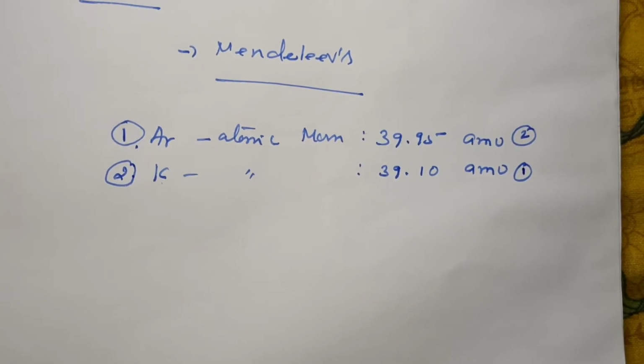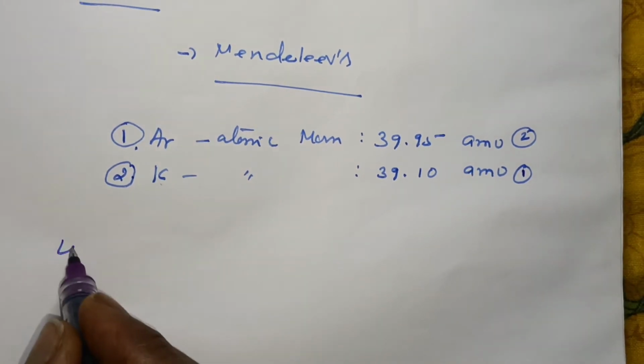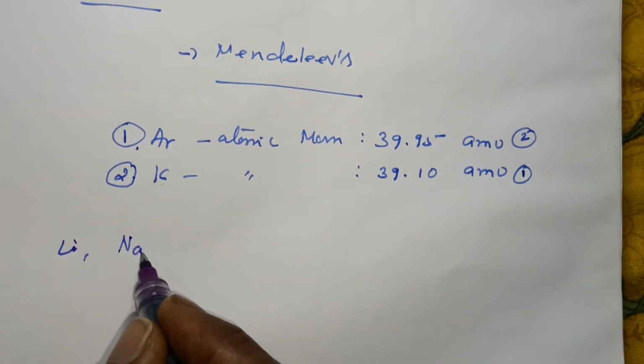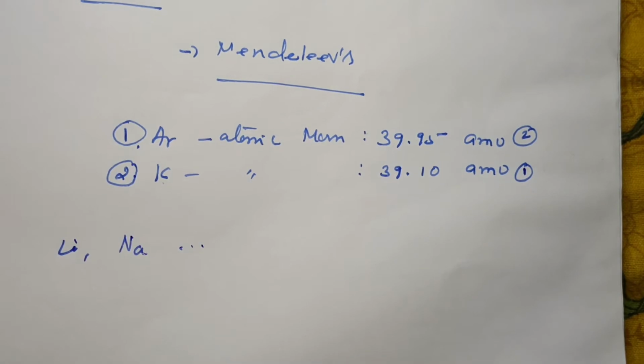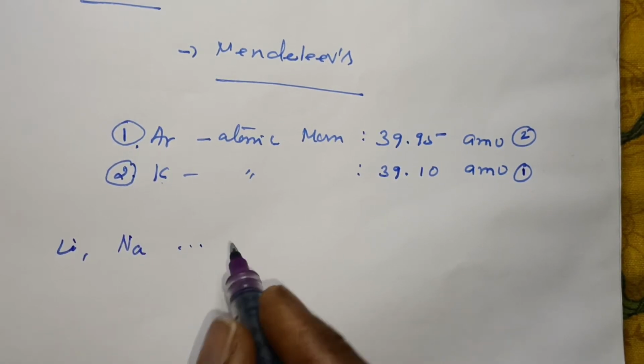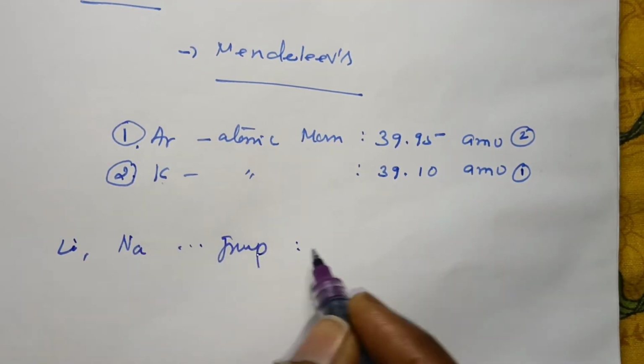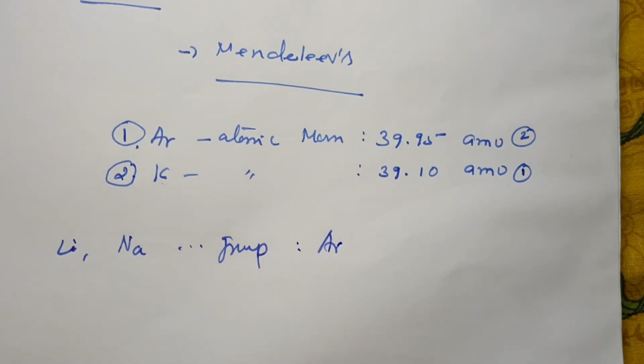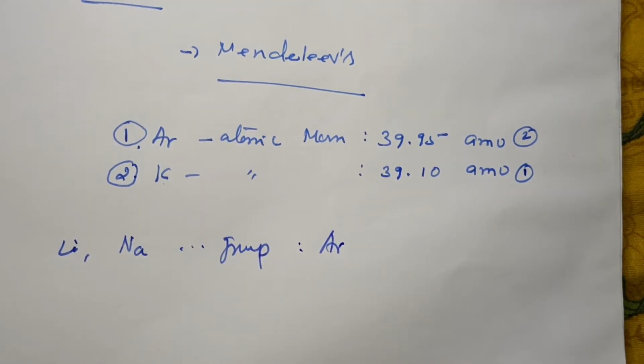Lithium and sodium are placed in the group with potassium, so potassium could not be rearranged into the place of argon. So argon comes before potassium in the periodic table.